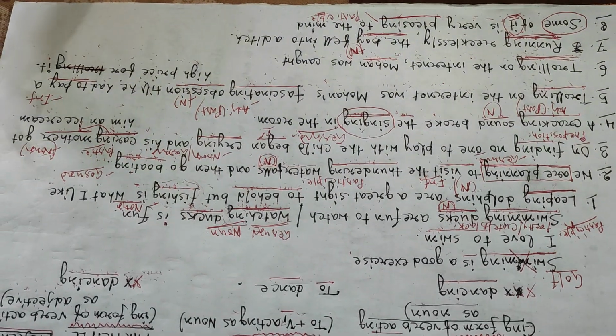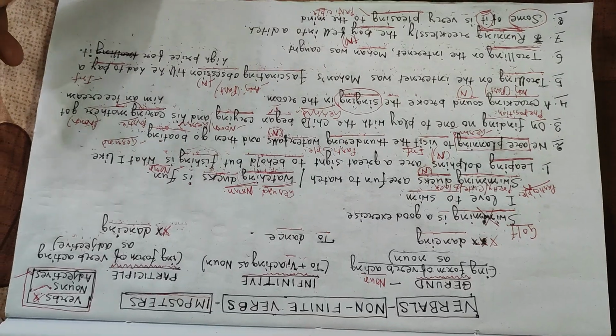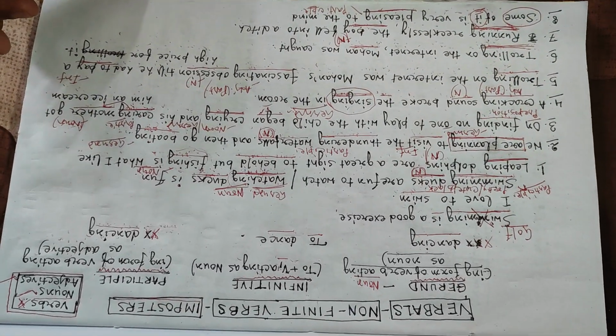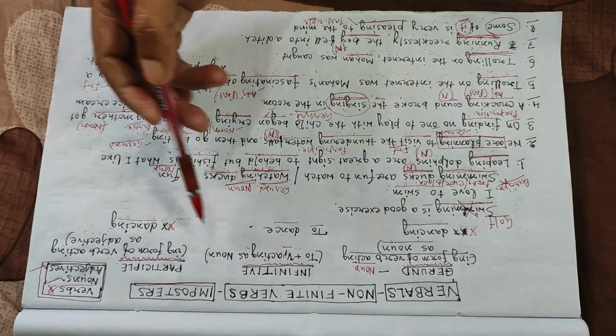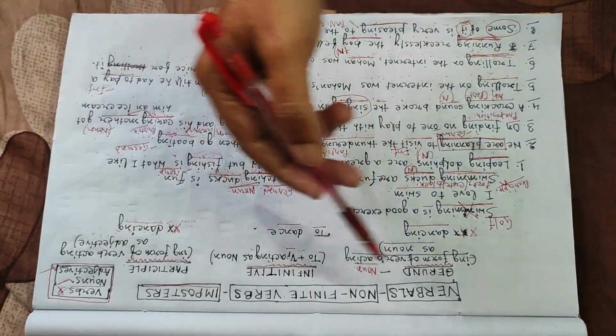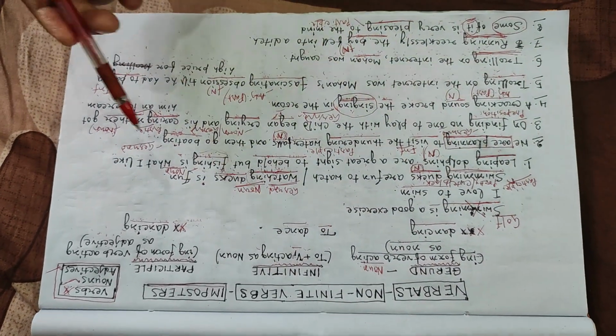So I hope you have thoroughly followed the lesson, and by this time you have come to know the difference between the different kinds of ing words and infinitives also: gerund, participle and infinitive. All these are called verbals or non-finite verbs.